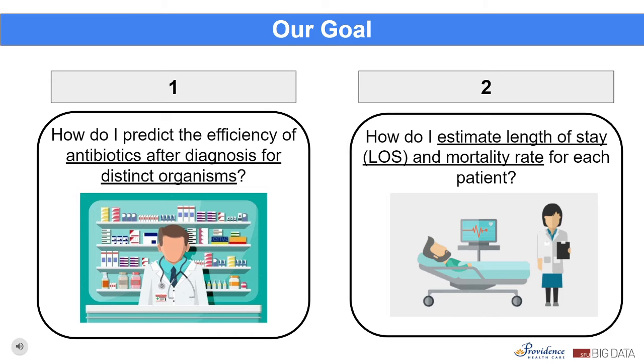Likewise, it is extremely insightful for medical professionals to have an estimate of how long a patient is likely to stay in the hospital and if they have a high chance of being in danger, which has led to our second goal of predicting a patient's length of stay and mortality rate using their demographics and first 24-hour vital signs.